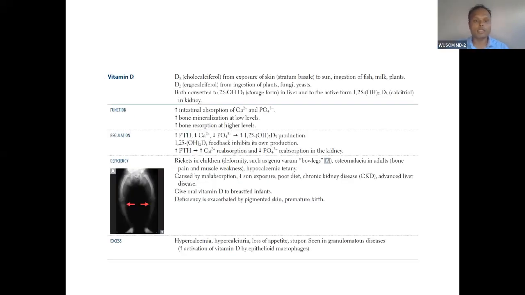You can see your First Aid has everything mentioned here. D3 is cholecalciferol, D2 is ergocalciferol, ingested from plant, that we have done now. Vitamin D can also be synthesized in our skin, in the stratum basale, by exposure to sunlight. Ingestion of fish and milk, a non-veg diet, is the animal source. So cholecalciferol is derived from animal, and ergocalciferol is the plant source.